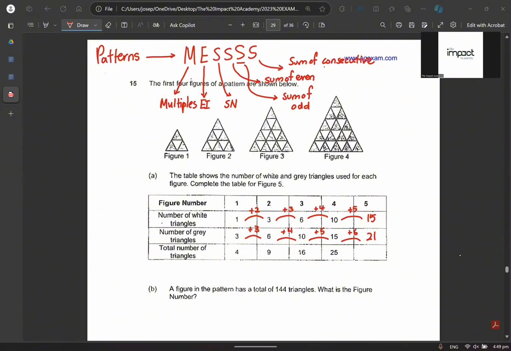Then finally, for the total number of triangles, a lot of you will not see. A lot of you will be like, oh yeah, I'm just going to find the bunny hop. From here to here is plus 5. From here to here is plus 7. But I tell you, this is not going to be a good way.